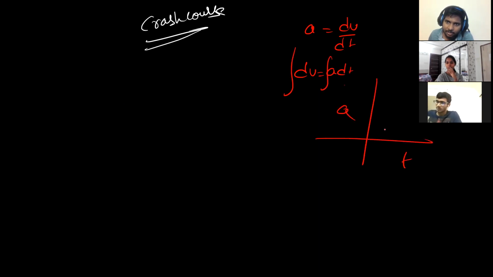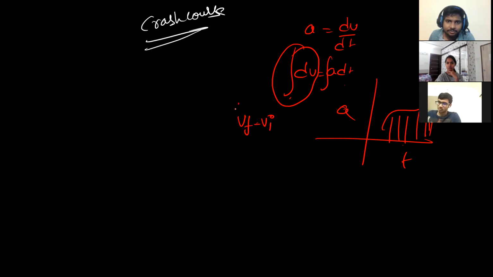Now, acceleration is equal to dv by dt, so dv is equal to a dt. Integrating, the at graph will give you what? Change in velocity. Got it? Don't make a mistake: in the exam, they might give you some initial velocity, which may not be zero. We get v final minus v initial, the change in velocity. The area of the at graph, not the velocity.